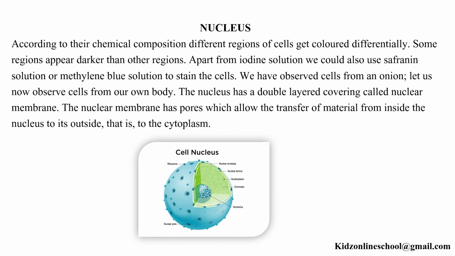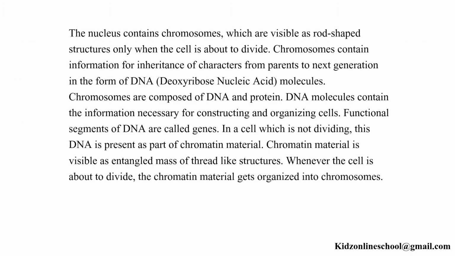The nucleus has a double layer covering called the nuclear membrane. The nuclear membrane has pores which allow the transfer of material from inside the nucleus to its outside, that is, to the cytoplasm. The nucleus contains chromosomes which are visible as rod-shaped structures only when the cell is about to divide.